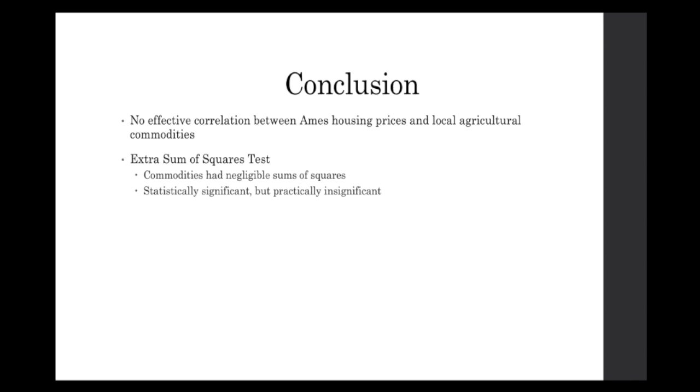There are several different factors which may be influencing this. Despite being in Iowa, Ames is still a college town, meaning that the housing prices will be significantly more insulated from agricultural issues than more rural areas. Secondly, as we were unable to determine a lag time between shifts in commodity prices and housing prices, even if there was a relationship, we would still likely miss it.